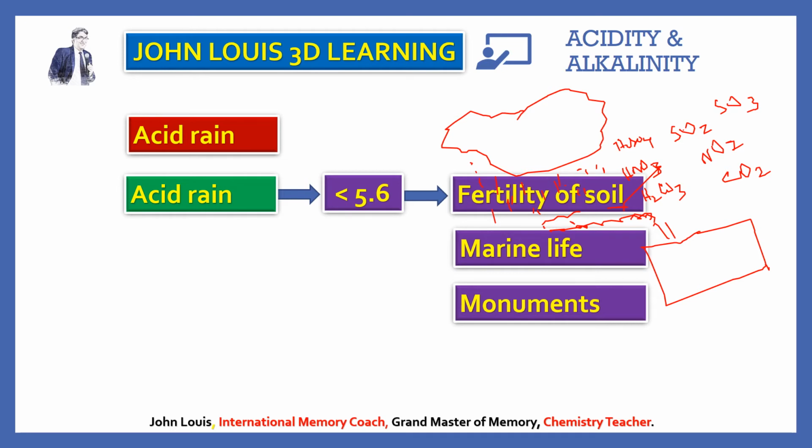That is why they also measure the pH value very near the industrial areas. When it rains, the first thing they do is catch the rainwater and measure the pH value, whether that is within the limit or beyond the limit.